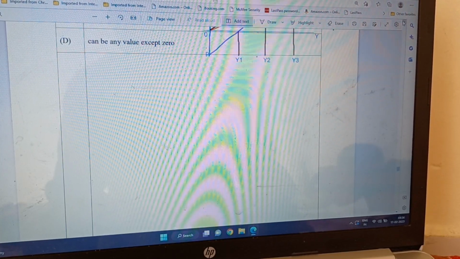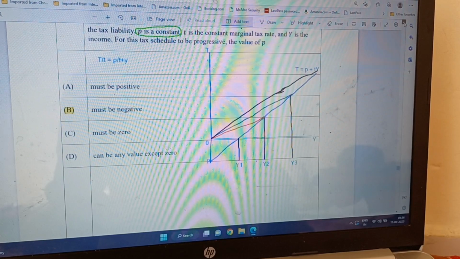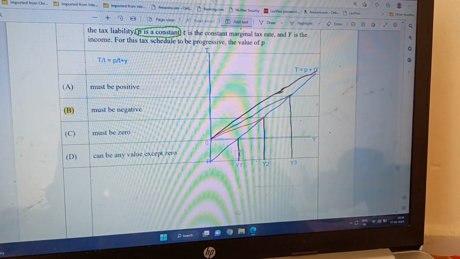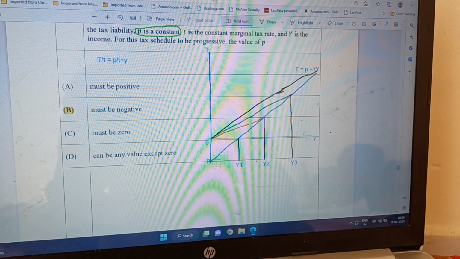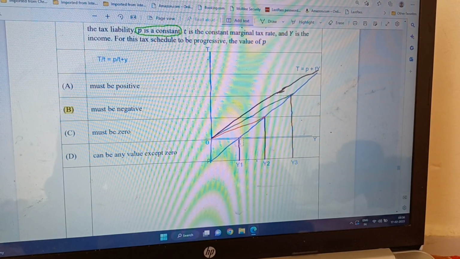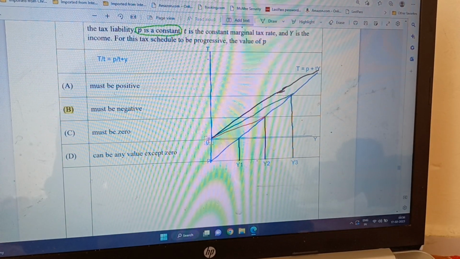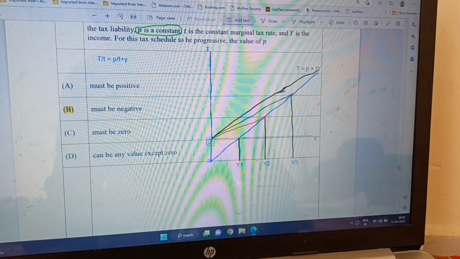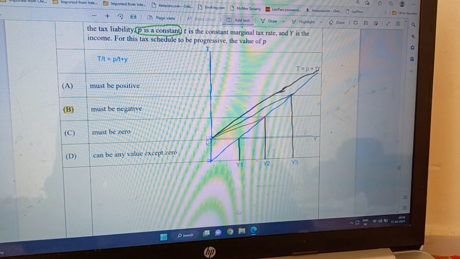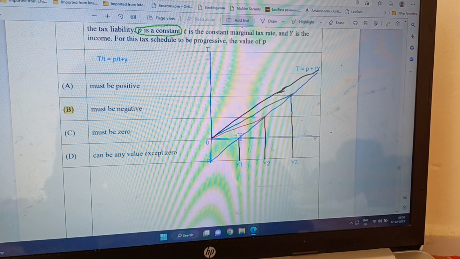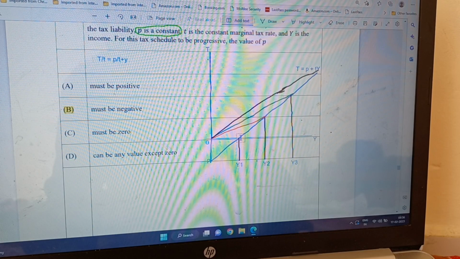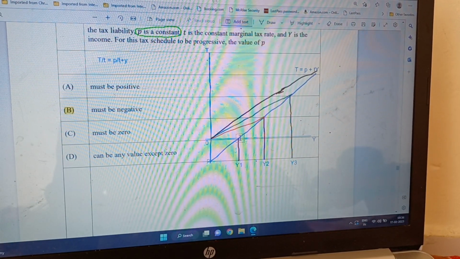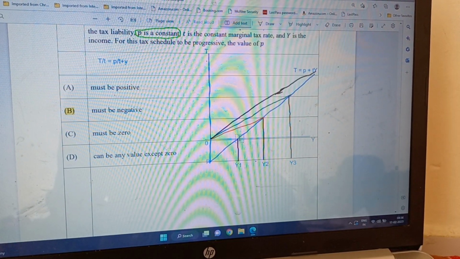And here it shows that if the income is Y1 and P is the minus, so 0 is the origin. So we take this, draw a line, and we find that 0 Y1 has 0 slope. Means up to income Y1 there is no taxes. The person doesn't pay any tax.